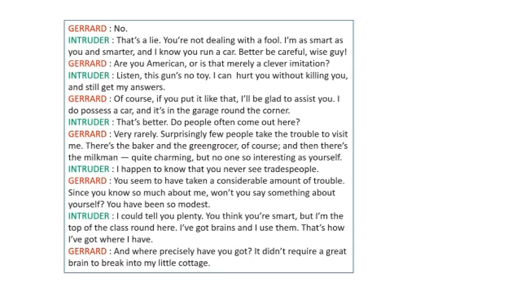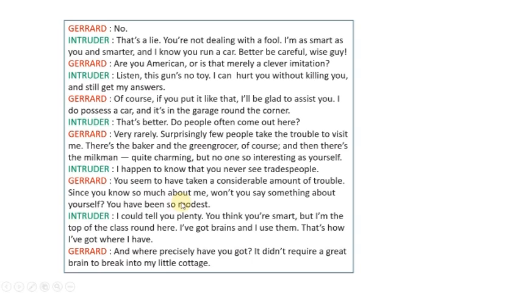After that, what happened? Intruder: I happen to know that you never see tradespeople. Then the intruder said that he had come to know that Gerard did not meet tradespeople, merchants. Gerard: You seem to have taken a considerable amount of trouble. Since you know so much about me, won't you say something about yourself? You have been so modest, meaning humble.